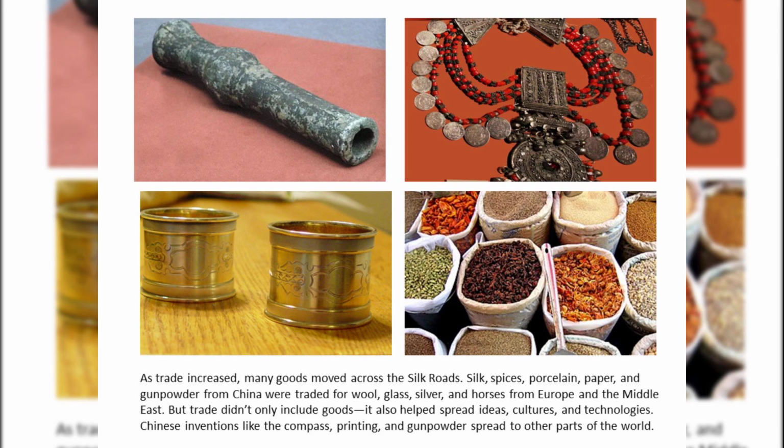As trade increased, many goods moved across the Silk Roads. Silk, spices, porcelain, paper, and gunpowder from China were traded for wool, glass, silver, and horses from Europe and the Middle East. But trade didn't only include goods. It also helped spread ideas, cultures, and technologies. Chinese inventions like the compass, printing, and gunpowder spread to other parts of the world.